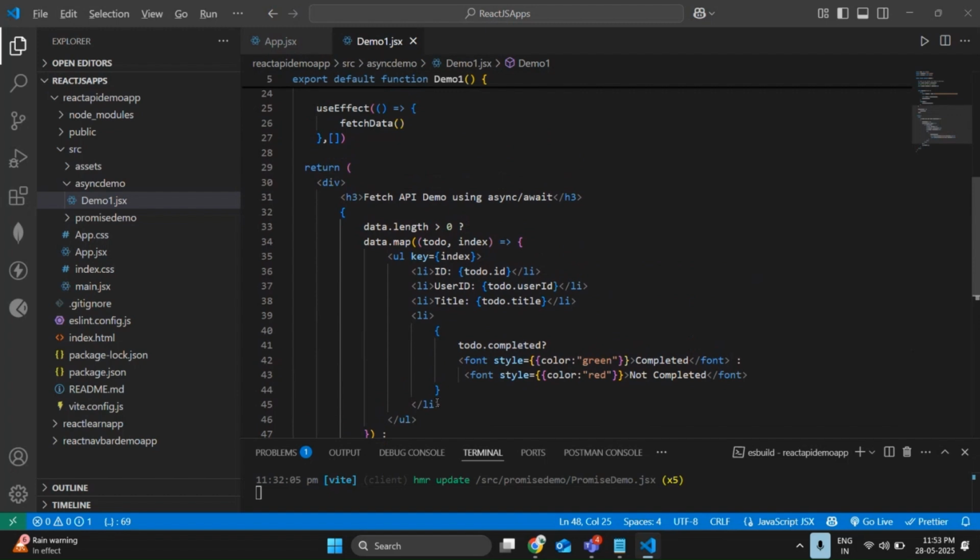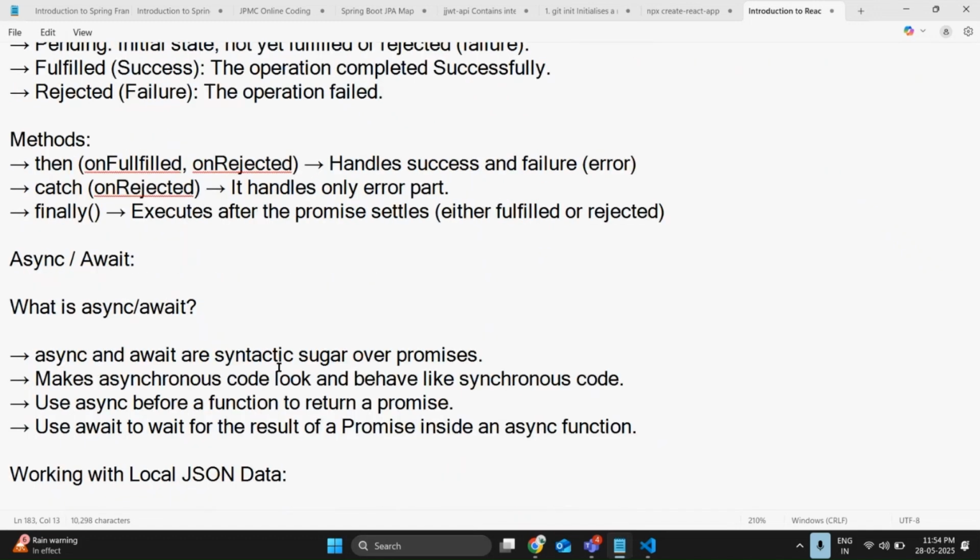Clear? So why I told you we are going to get an error is that, as I discussed, async and await are syntactic sugar over promises. It makes asynchronous code look and behave like synchronous code. So use async before a function to return a promise.